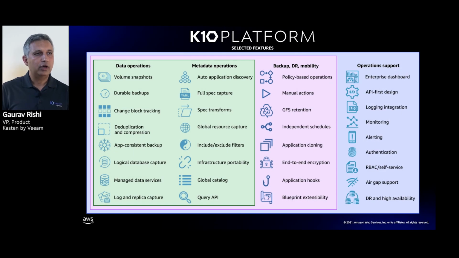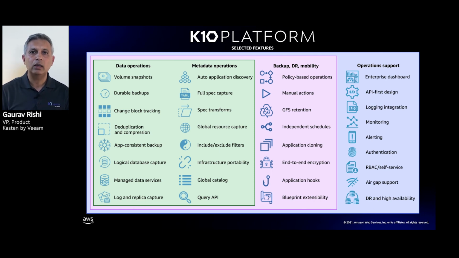So, I hope you enjoyed the demo that brought to life how simple it is to make your applications secure from a backup and DR and mobility perspective, the three use cases we talked about. But I did want to leave you with what might be an eye chart, but the point I want to make is there are a lot of capabilities that we have built into Kasten K10 as we engage with various customers across the globe. And so we are enterprise ready right now, both in terms of scale, in terms of the number of deployments, because we know backup is important.